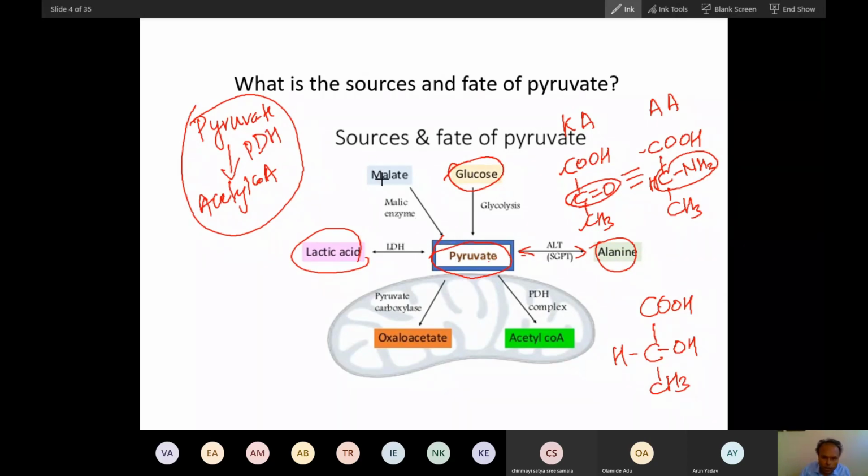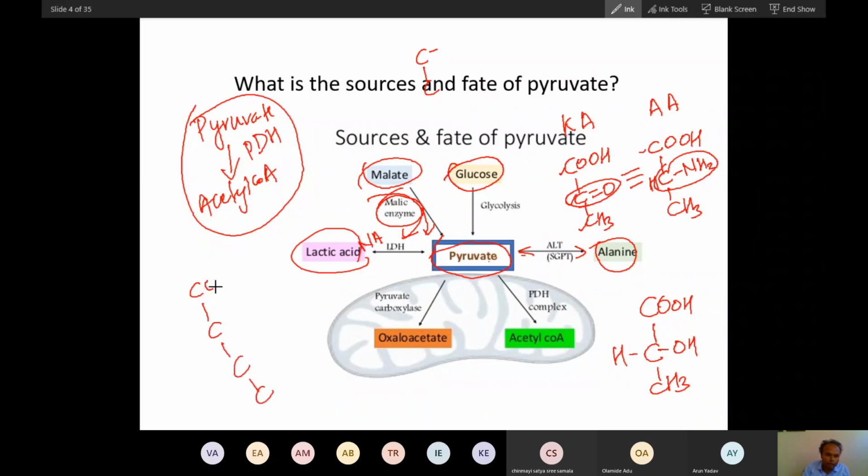Now this is also a very important reaction. The enzyme is malic enzyme. From malate, pyruvate can be synthesized, with NAD being released. This is also a type of oxidative decarboxylation. So what will happen? Malate is a 4-carbon compound. I'll draw malate here. So this is malate.